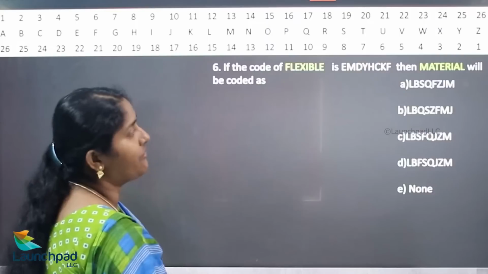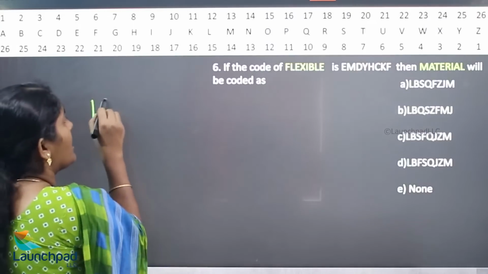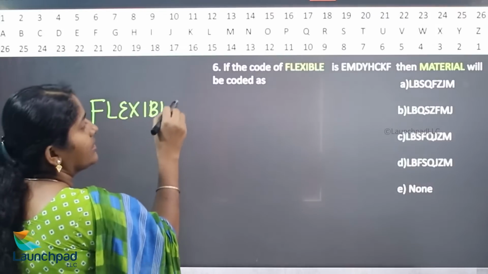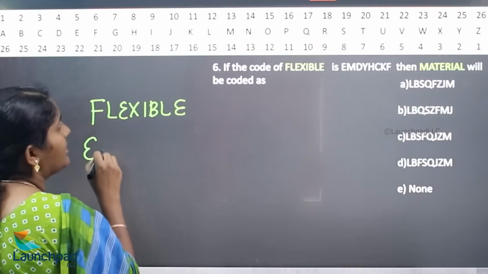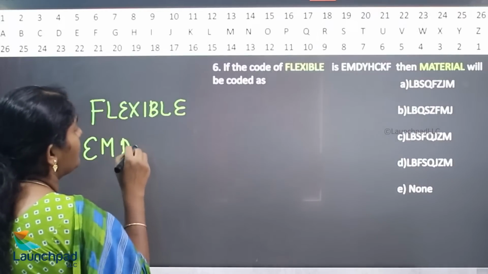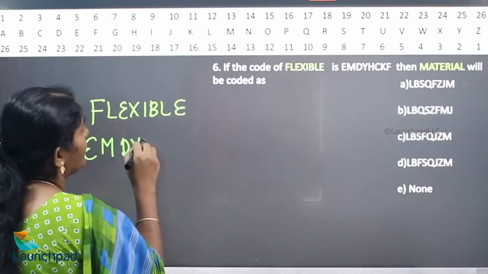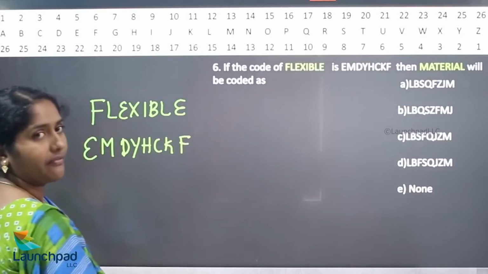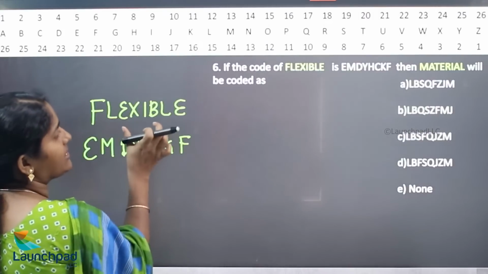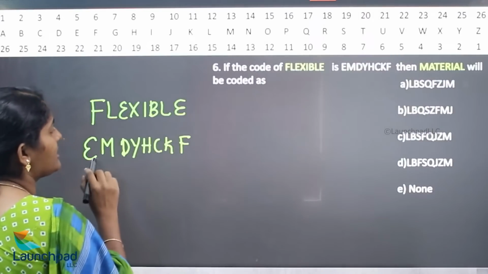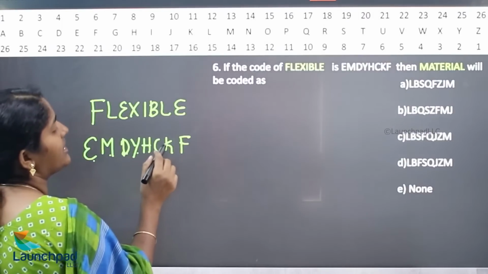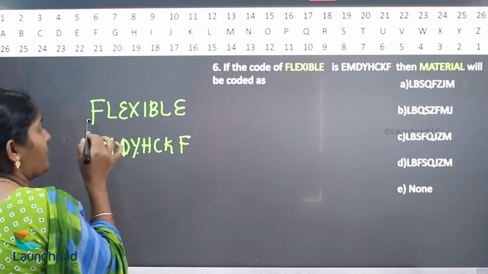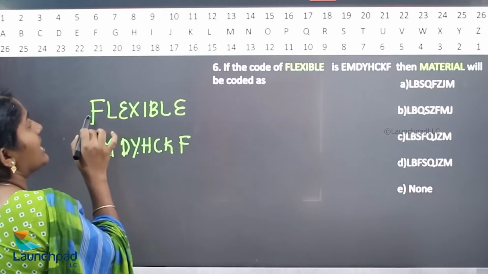If the code of flexible is E, M, D, Y, H, C, K, F. Code of flexible is written as E, M, D, Y, H, C, K, F. So here F, E. What is the previous letter of F?